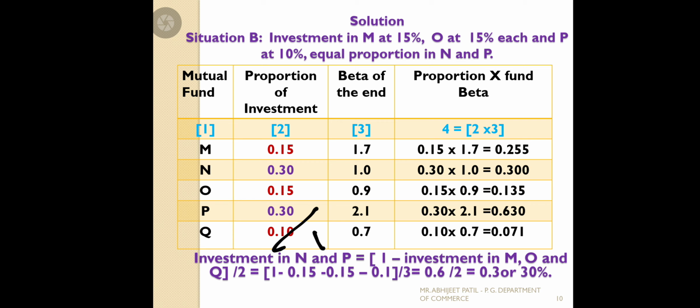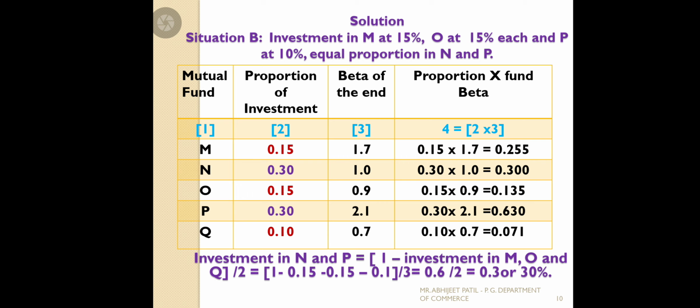Now we should find the portfolio beta. Portfolio beta is equal to the beta given, multiplied by the proportion of investment: 0.15, 0.15, 0.30 and 0.15. We get 0.255, 0.300, 0.135, 0.630 and 0.071. Once we get the total, what does the portfolio beta come to?